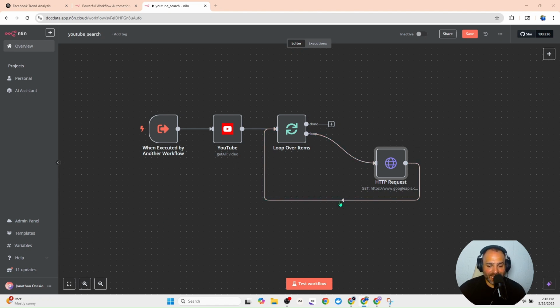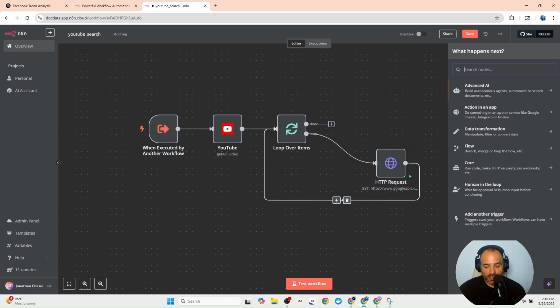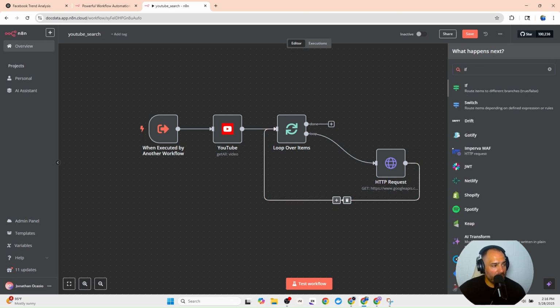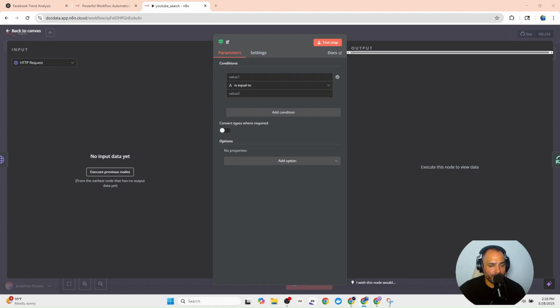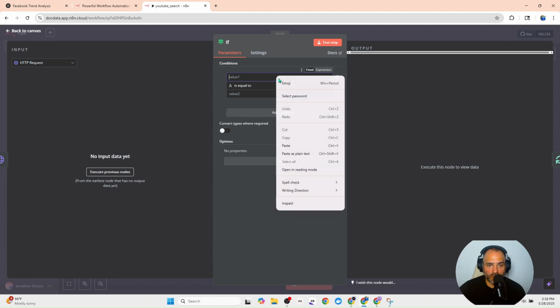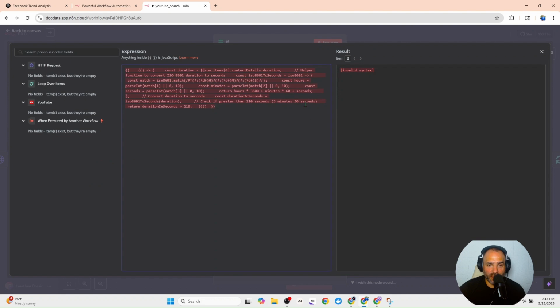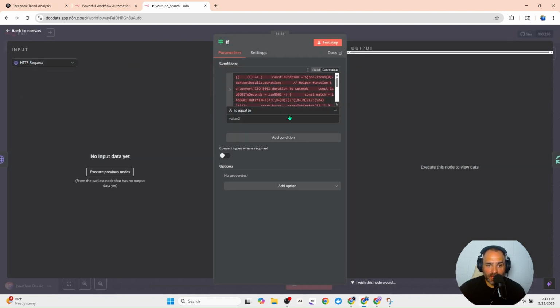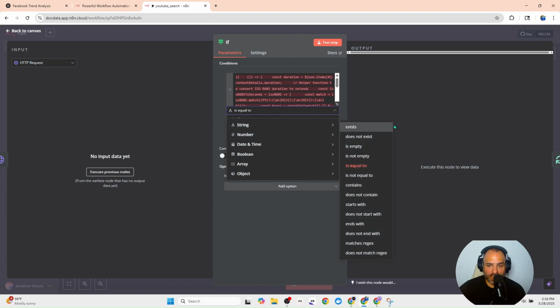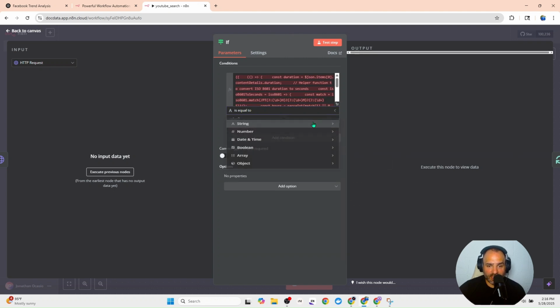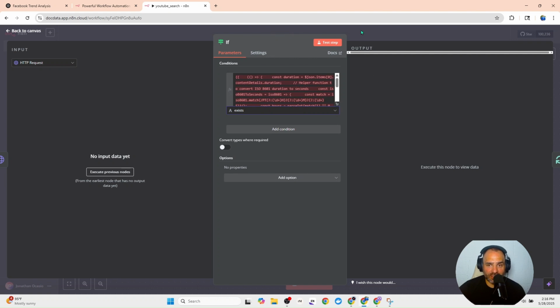The next node is an if node. This if node is going to route the information a specific way. So what this is going to do is we want to do a condition, and this condition is going to go inside of the value, and this value needs to be an expression. Of course, it's going to be red for the moment because I have nothing tied into it. And then what I want to change this to is string exists. So now this is saying if this string exists, it's going to be passed through.